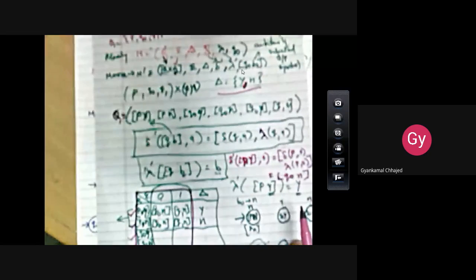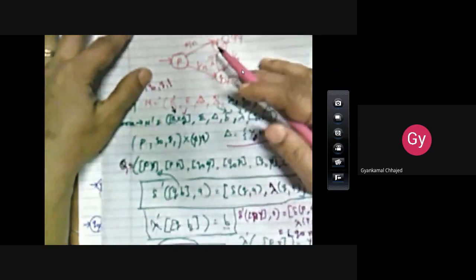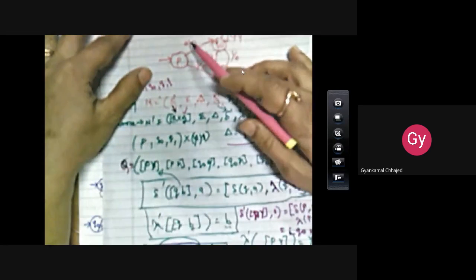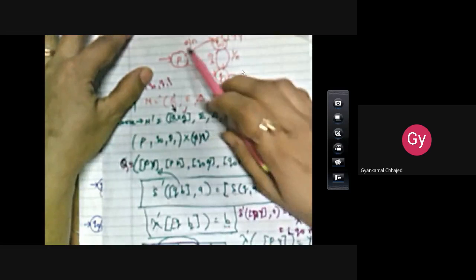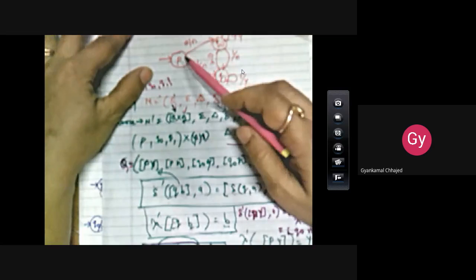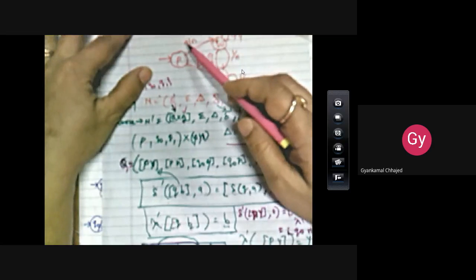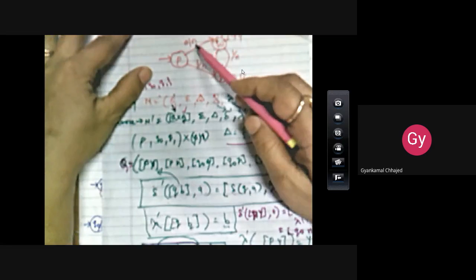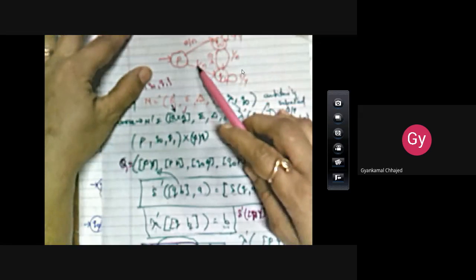Now how to do it in simple terms? You just take these two tables, or if you don't want to take the table, you can directly do it from this figure also. P on 0 moves to q0, and P on 0 produces what output? N. So I have written N here. Similarly, P on 1 goes to which state? Q1. It is written Q1.